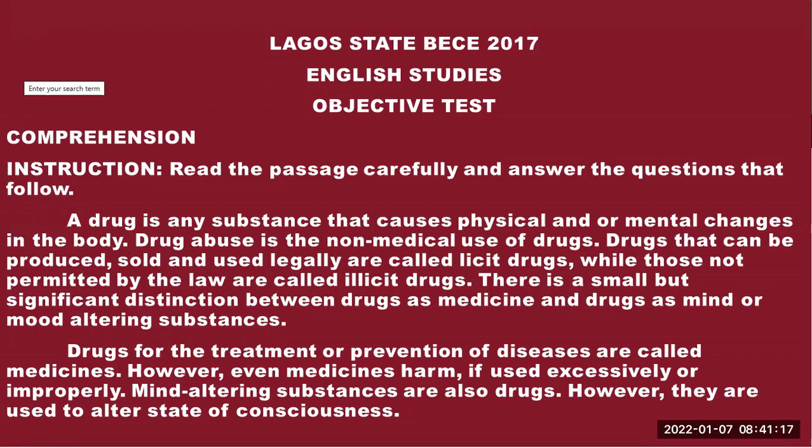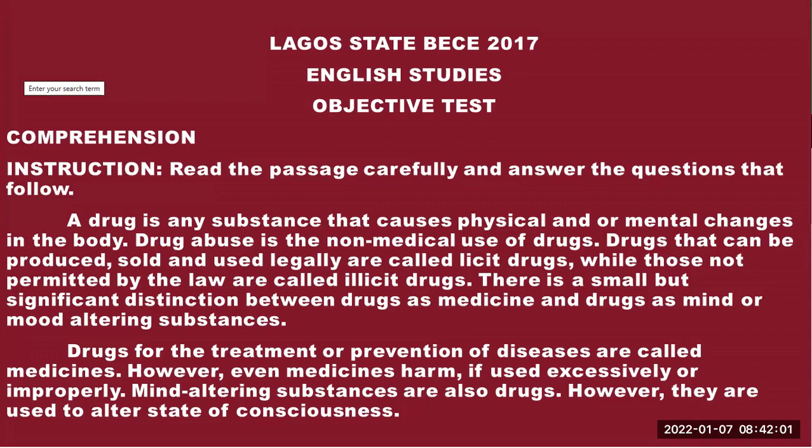Drugs that can be produced, sold, and used legally are called licit drugs. So you can see we already also found the answer to question number 3. Drugs permitted by law are licit drugs. You can see it, licit. All right, while those not permitted by the law are called illicit drugs. So you see, there is a small but significant distinction between drugs as medicine and drugs as mind or mood altering substances. All right, so let's continue reading. Paragraph 2, drugs for the treatment or prevention of diseases are called medicines.